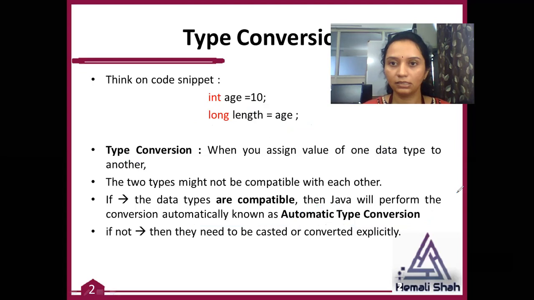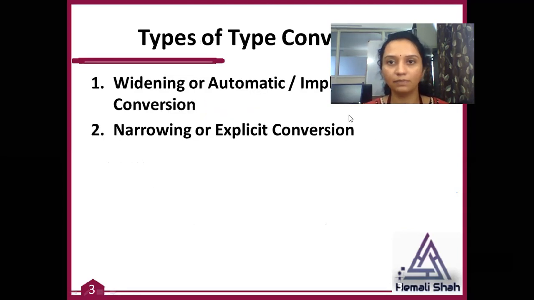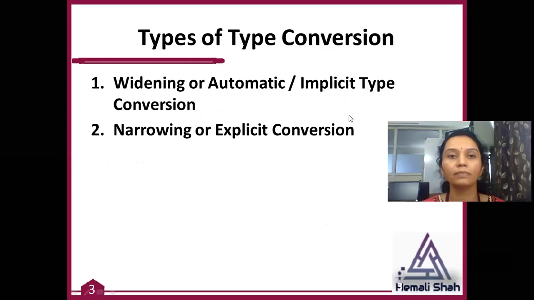So let us see how many types of data type conversion are available. There are two types of type conversion in Java. The first is widening, where you convert your data type into a larger data type, that is byte to int to long, long to float, float to double.